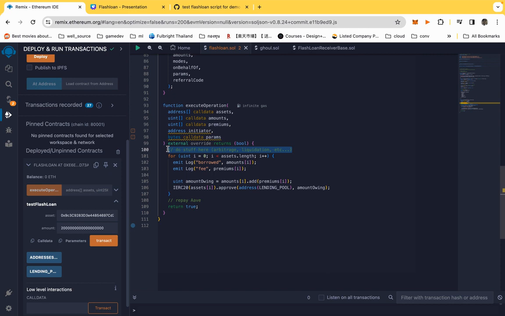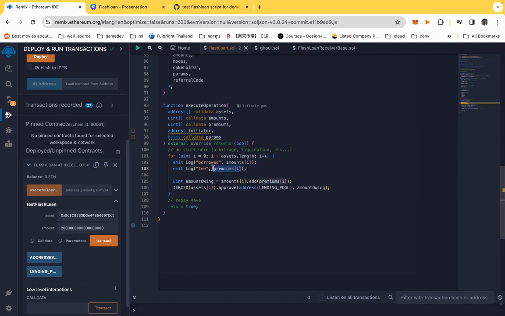But of course, we're not going to do anything here, so we're just going to emit a log, or you can think of it like console.log or something like that. We're going to print out the borrow amount that we get, and we're going to log the fees, or the amount that we have to pay to borrow this amount of money.